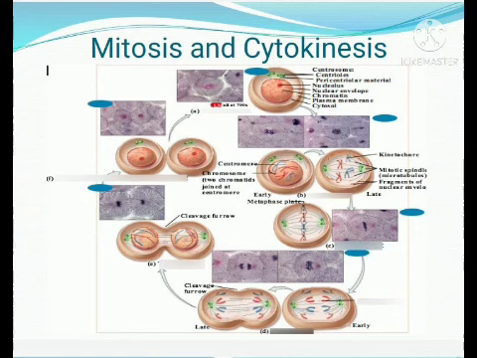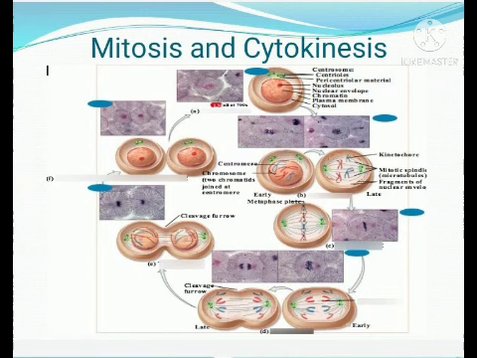The chromosomes uncoil and become diffuse, and the spindle fibers disappear.